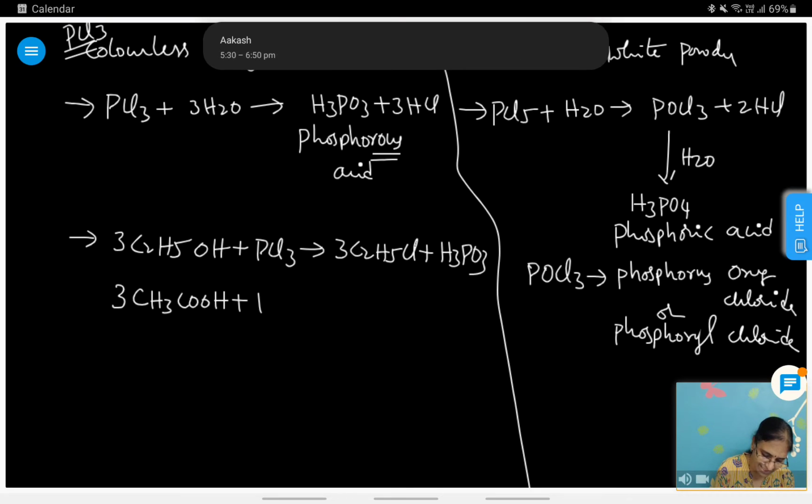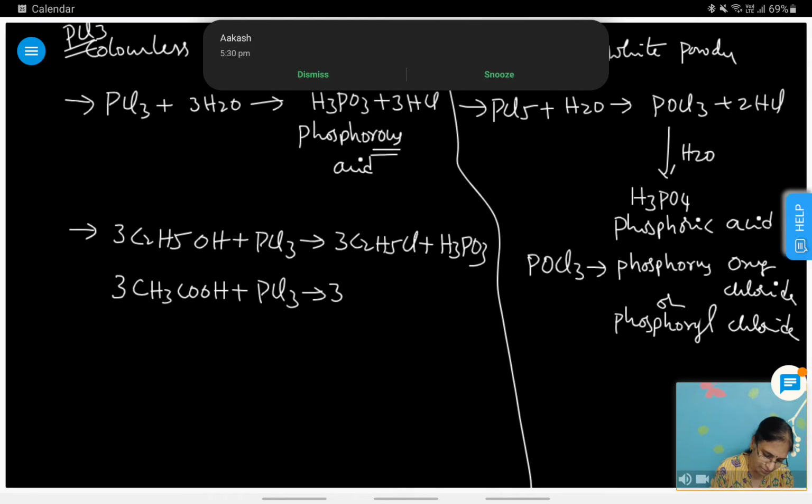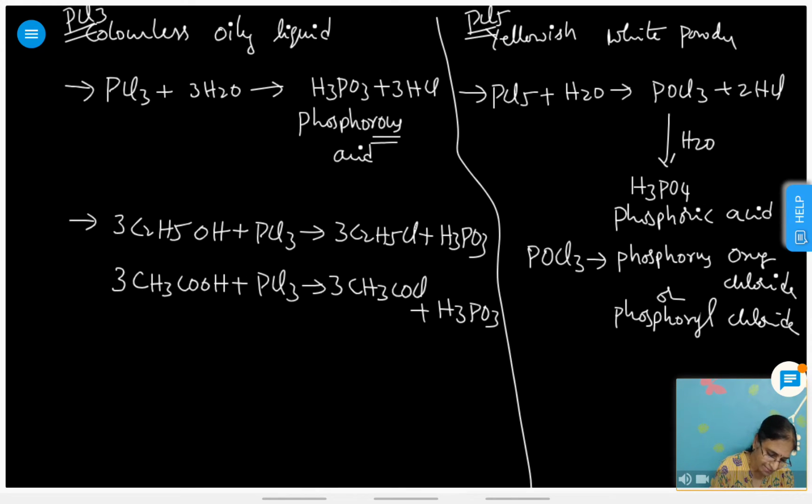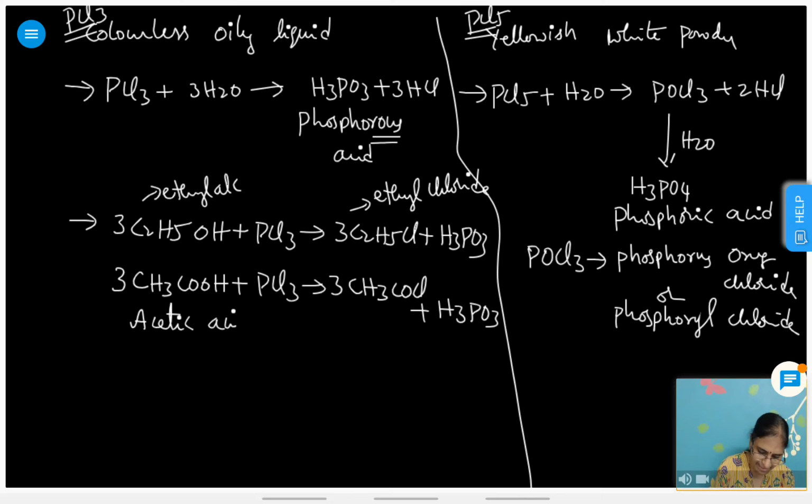It will react with PCl3 and gives 3CH3COCl plus H3PO3. This is ethyl alcohol and it gives rise to ethyl chloride. Don't worry about this; in organic we study all the details. And this is called acetic acid, and this is acetyl chloride.